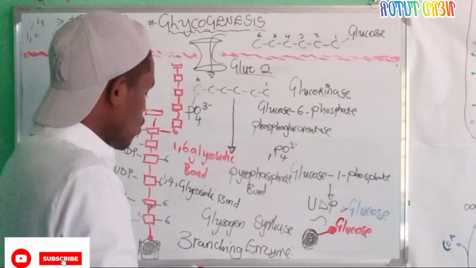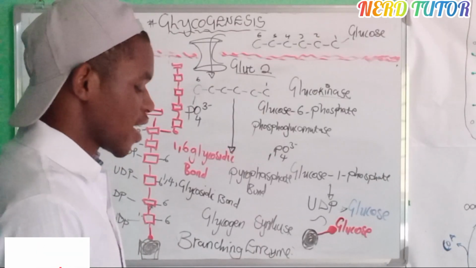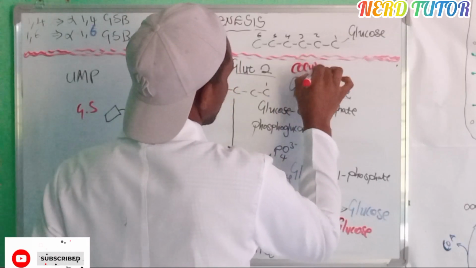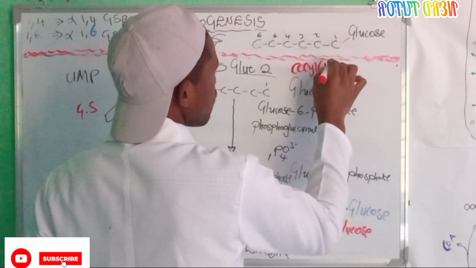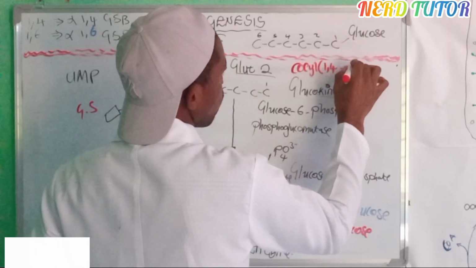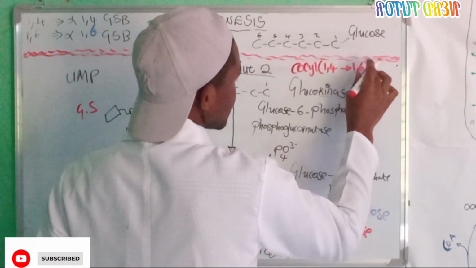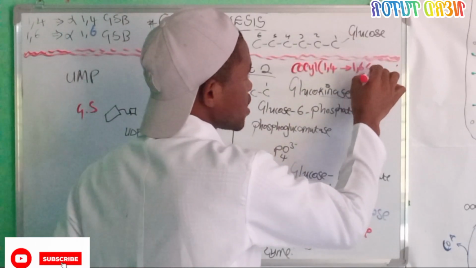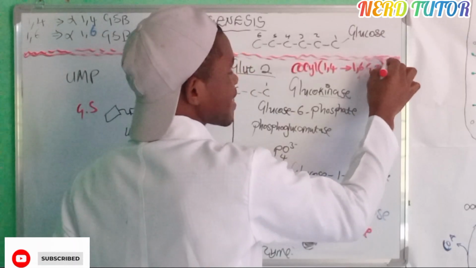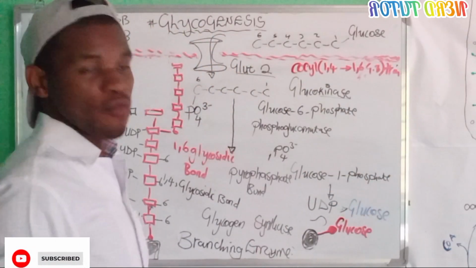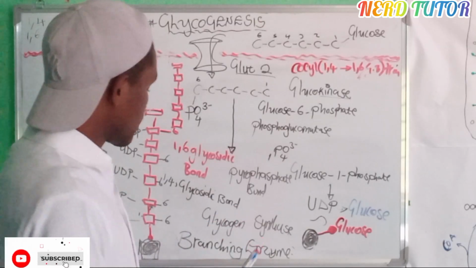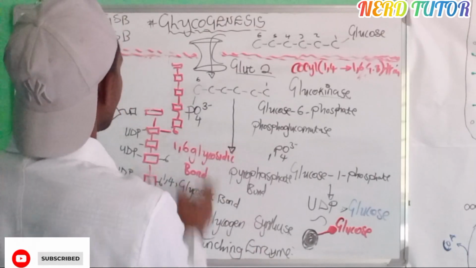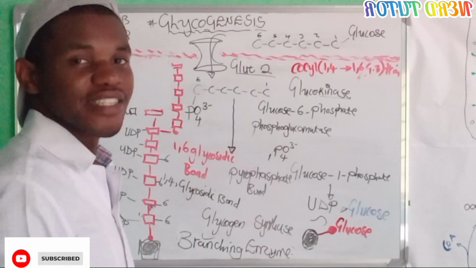But this enzyme also has another, very fancy name. We call it coxyl. So coxyl, open bracket, 1,4 to 1,6 glycosidic bond, close bracket, then transferase. That is the fancy name of this same branching enzyme. But the simple name is correct as well. You can just go by branching enzyme. It is very easy to remember, because it is making a branch.